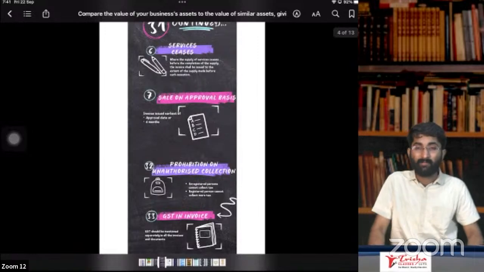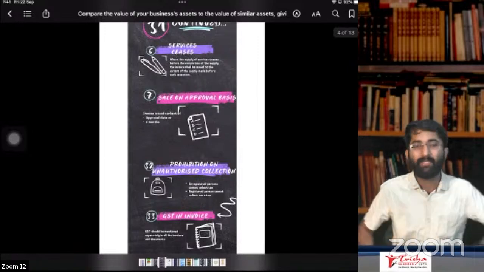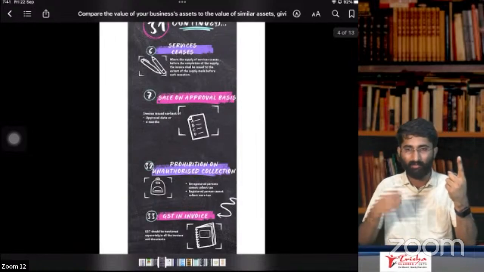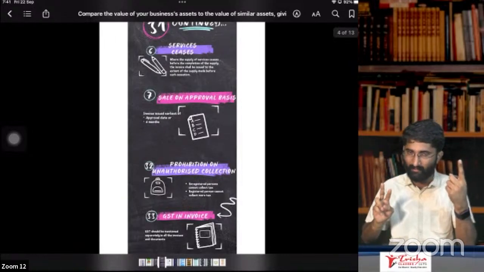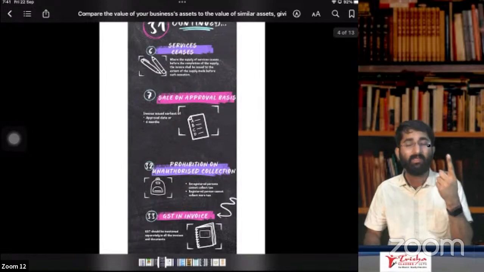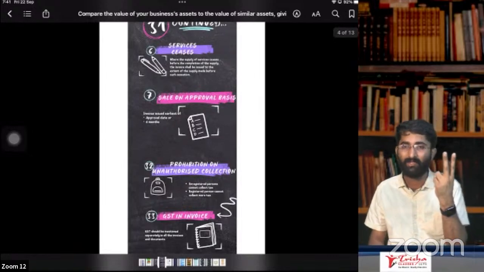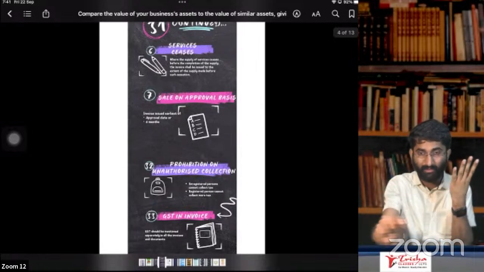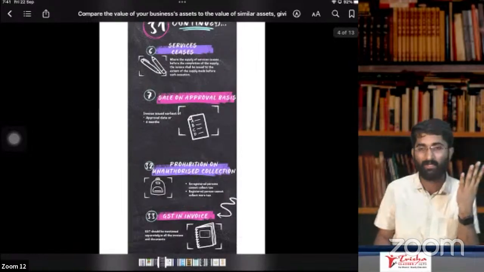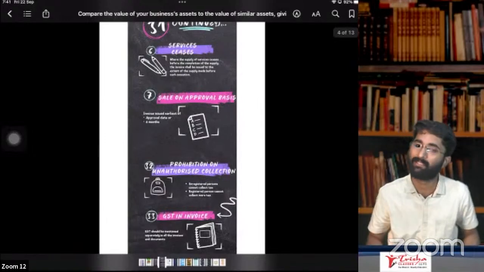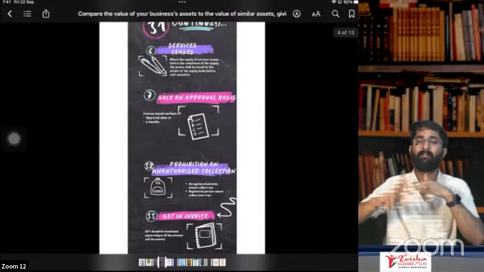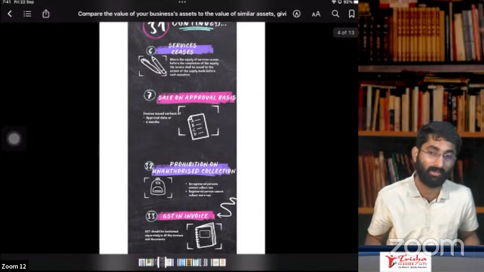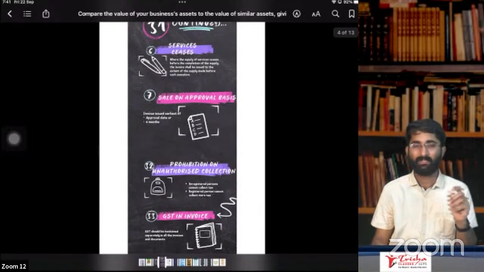Section number 34 is about credit note and debit note. Credit note: you can give the credit note when you have overcharged the amount. If the value is more, in that case, you can give the credit note. If the tax rate is extra, you can give the credit note. Defective goods, credit note. Goods sold that are returned, in that case, you can give the credit note. In all these credit notes, you can mention the tax as well. Whatever tax he paid, you are reversing that and giving that tax back to that person. So this is about credit note.